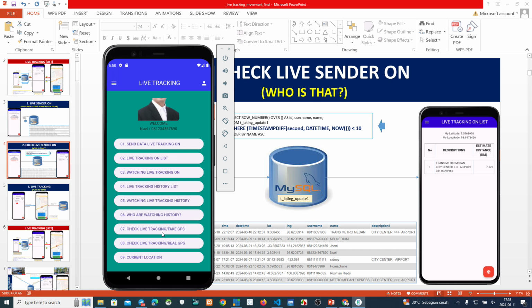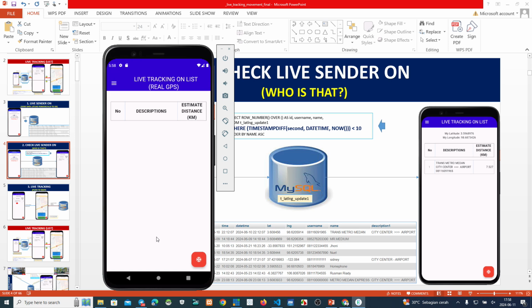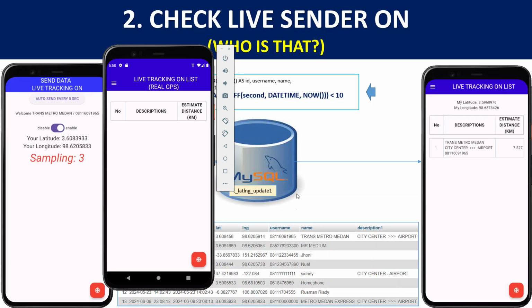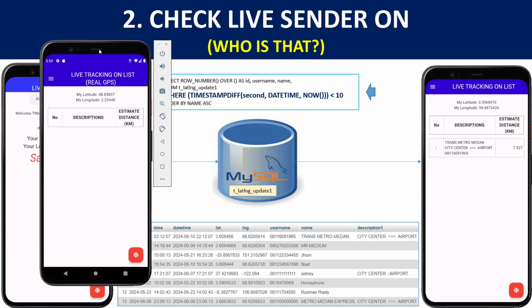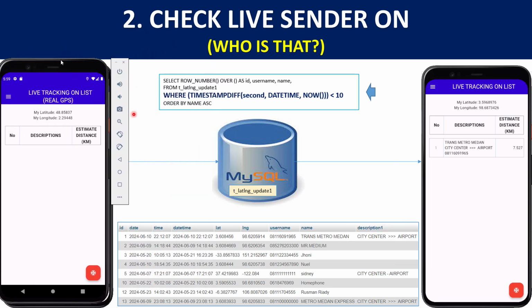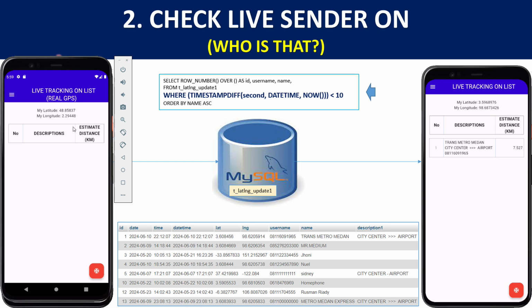For example, we use this check with real GPS. I use it on my smartphone now, and then we can see. Okay, make it bigger. This laser pointer. Okay, this one. Okay, you can see this one.